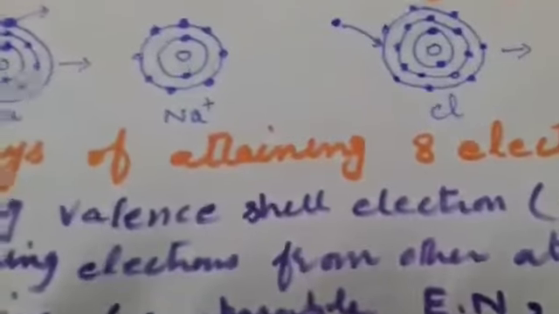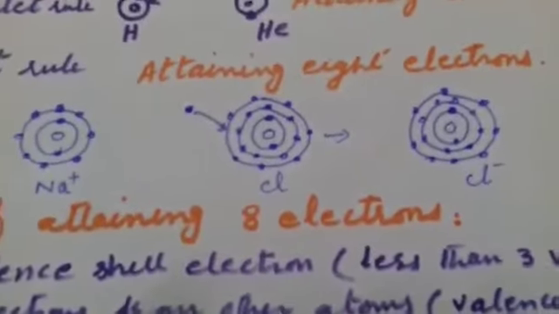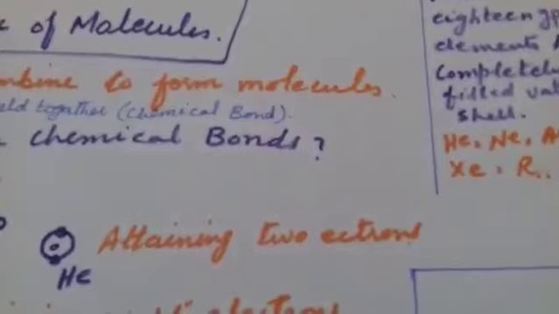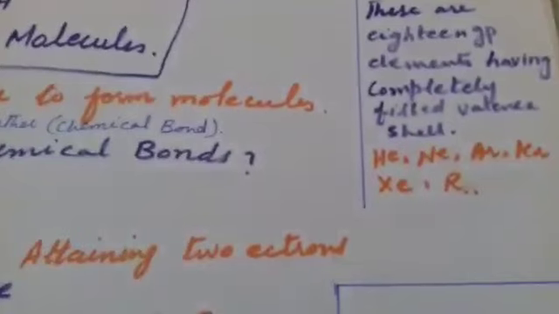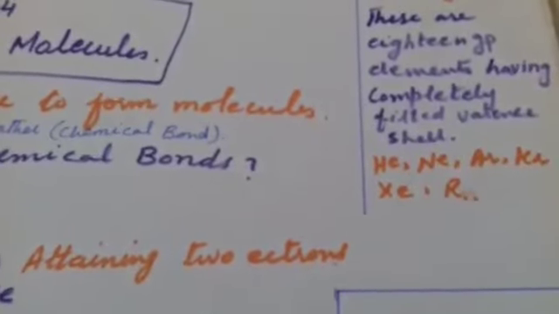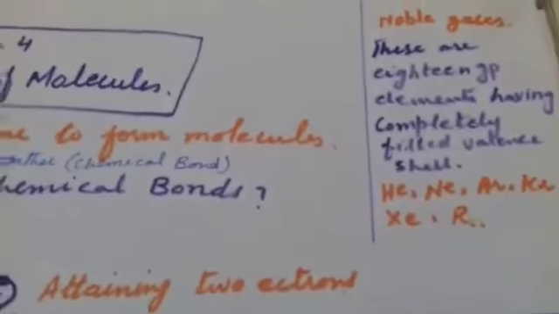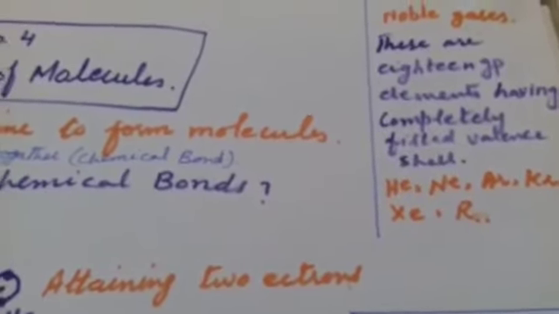In this topic, we also have come across the importance of the noble gases. Why are noble gases so important? The reason is that they have a completely filled valence shell, and they are non-reactive because of it. They need not gain, lose or share electrons. So that's why they are inert gases. They are also known as non-reactive, and they are also known as the stable elements.